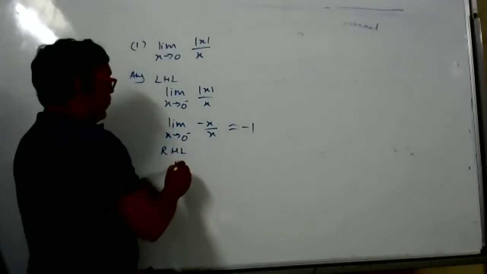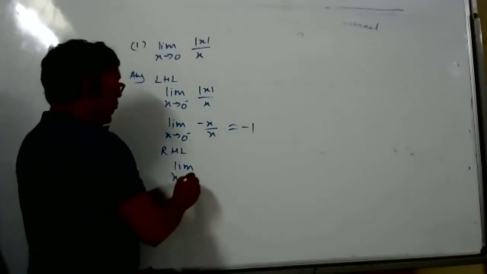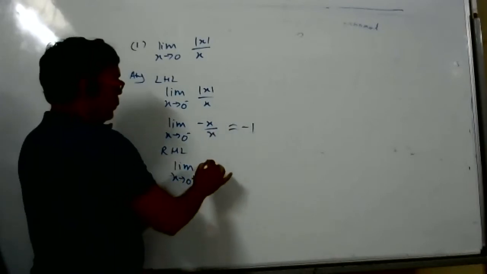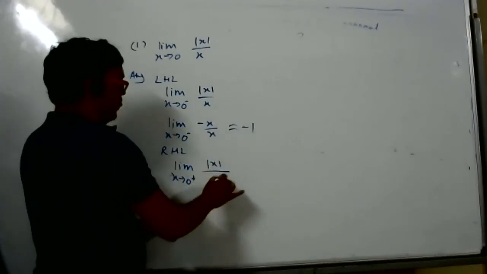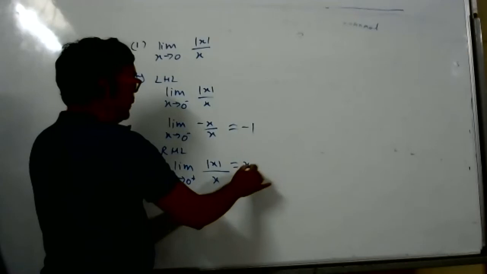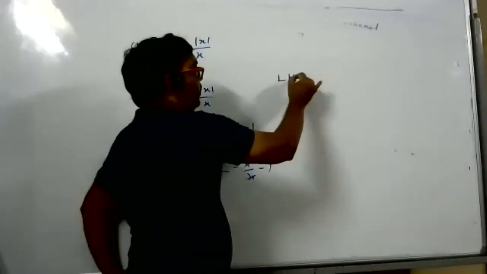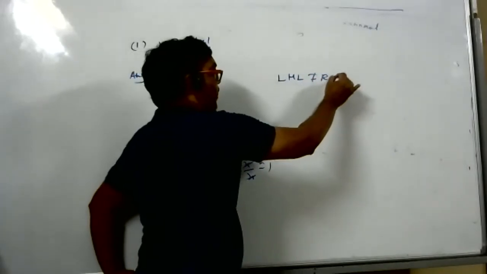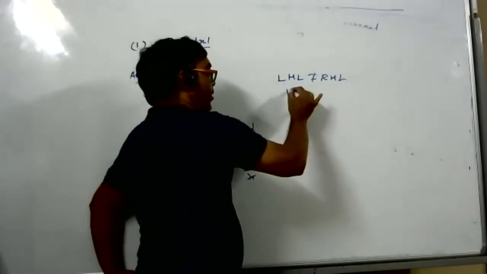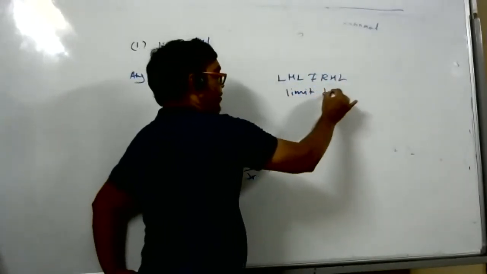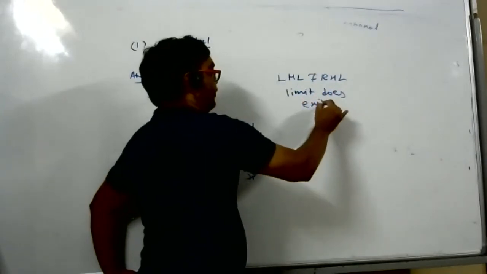RHL: limit x tends to 0 plus of mod x by x. Now x is positive, so mod x is x, and x by x, so you will get 1. Now what happened? LHL is not equal to RHL. Limit does not exist. Limit does not exist. This is the answer.